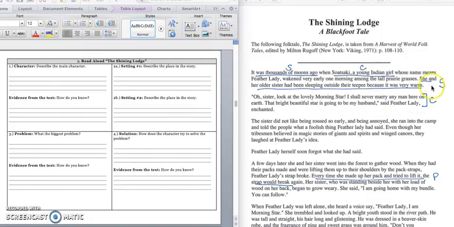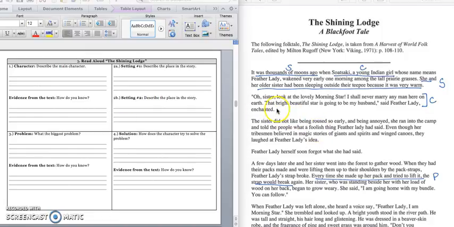And we can stop right there because we have information about our main character. Make sure you have this underlined and labeled in your text. Our main character is Feather Lady. She is a young Sasaki Indian girl, and she wants to marry the morning star. In the first part of box 1, we would write, Feather Lady is a Sasaki young girl who wants to marry the morning star. Press pause to write down your answer and play when you're ready for the quote.